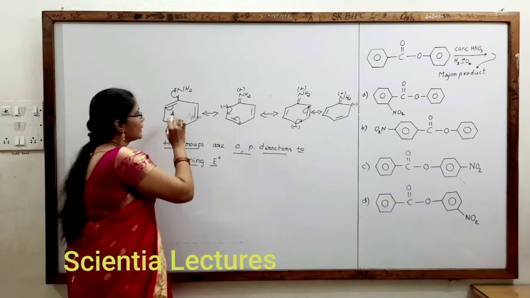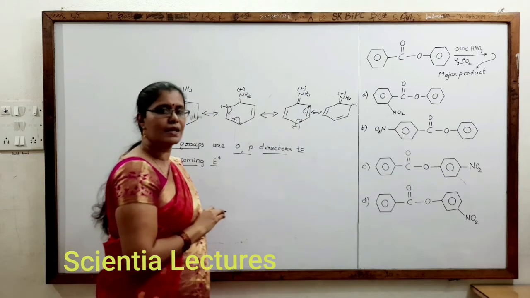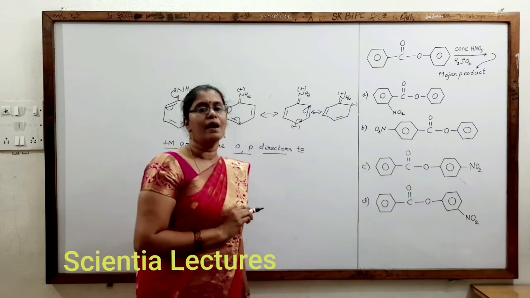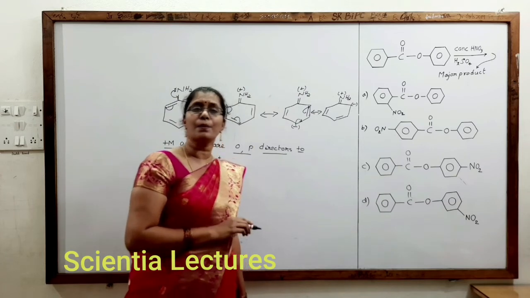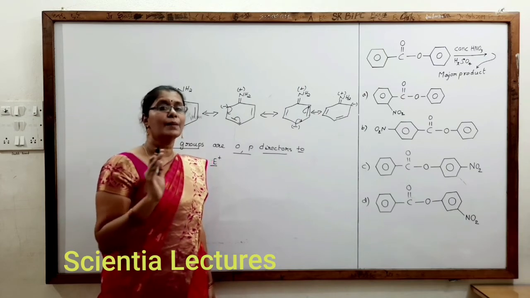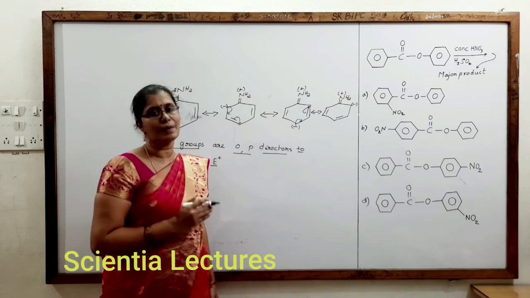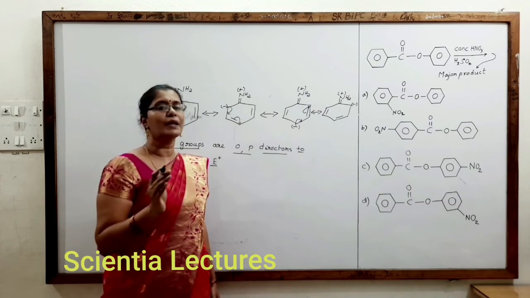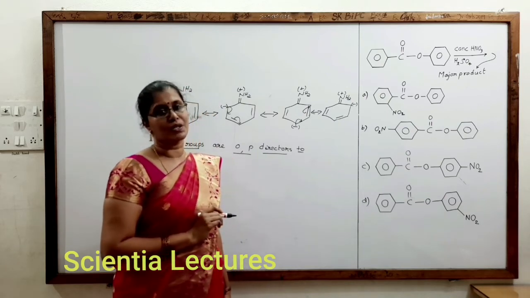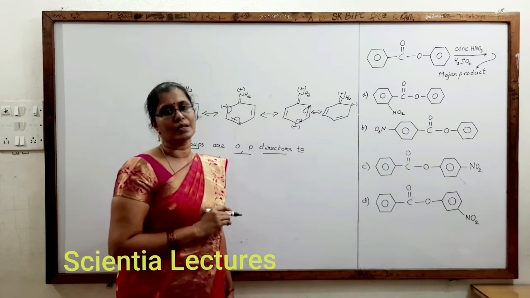You can observe clearly that in the resonance canonical structures of all plus-M substituted benzenes, at the ortho and para positions we are getting more electron density. Hence the incoming electrophile, which is electron deficient, is naturally attracted towards the ortho and para positions of the benzene ring because more electron density is present there.